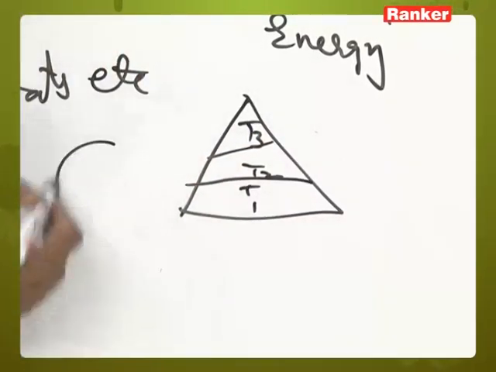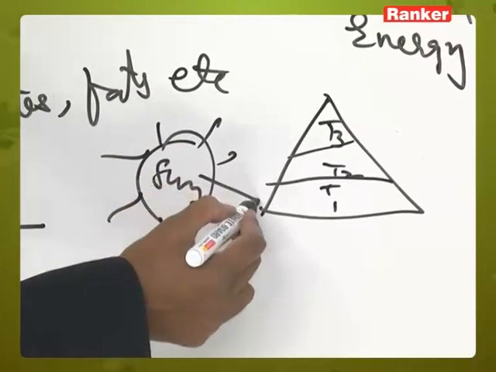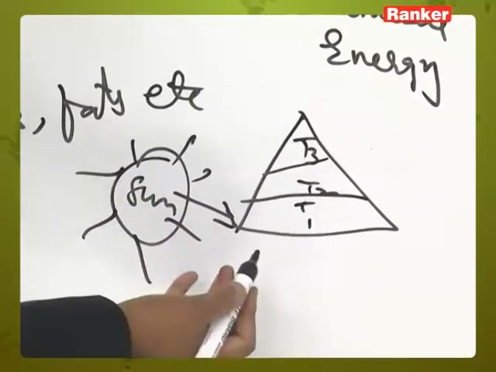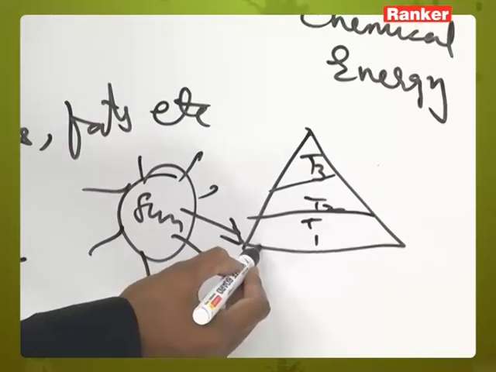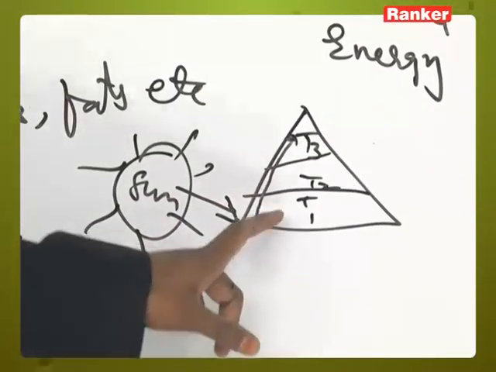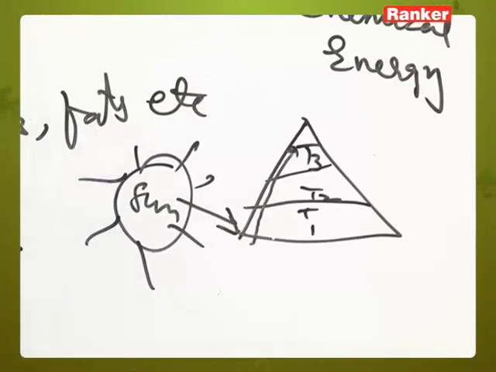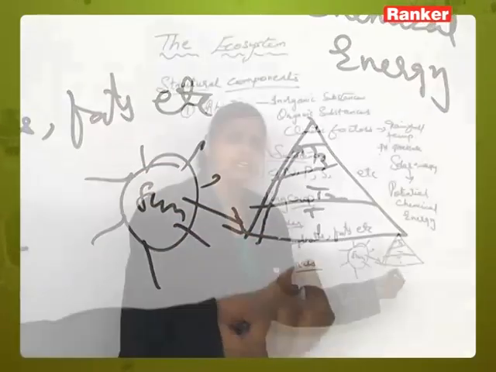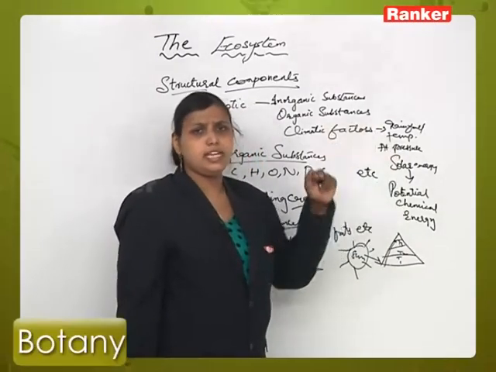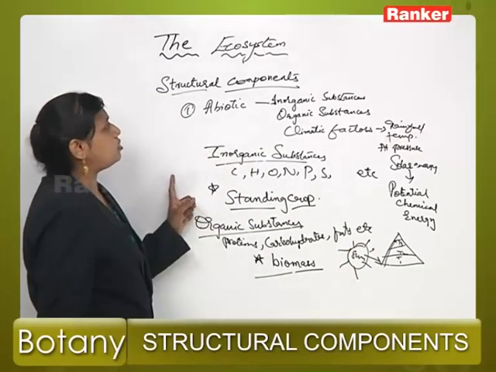So if the solar energy is there, it will convert into potential chemical energy, and the energy will be flowing from one trophic level to the other trophic level. When it is going from bottom to the top, at every level there will be some loss of energy, there will be diminishing of the energy. As it goes to the top, the energy level will be reducing, right? Now these are about your abiotic components of the ecosystem.